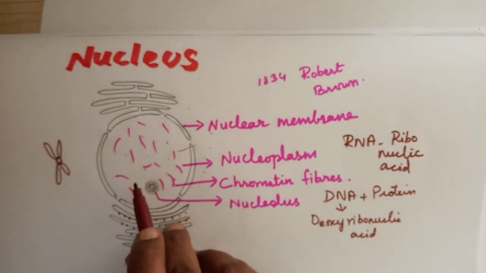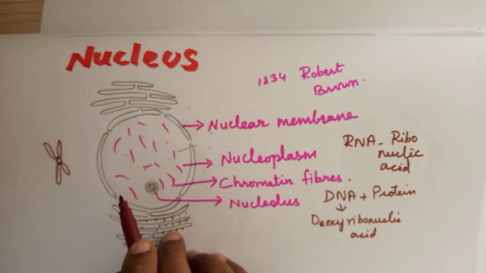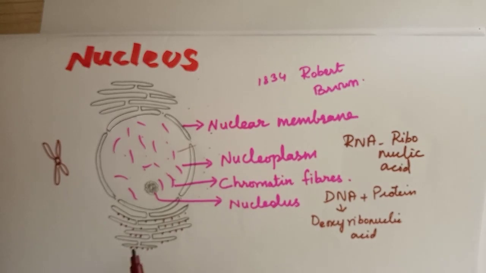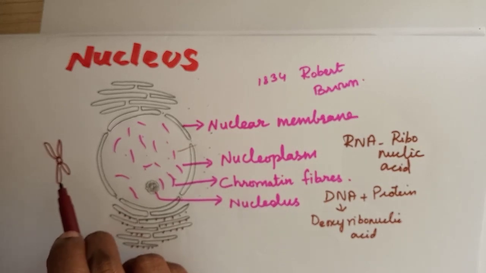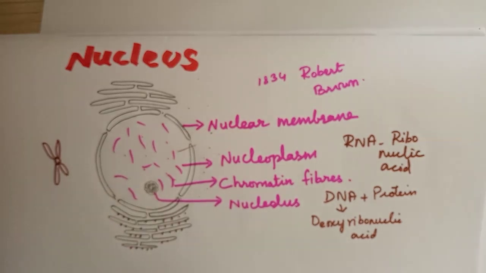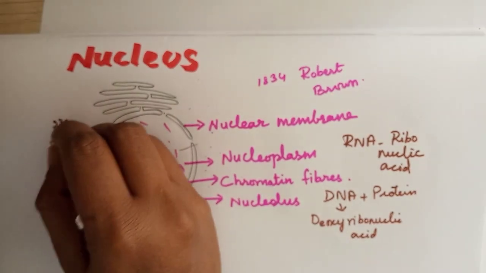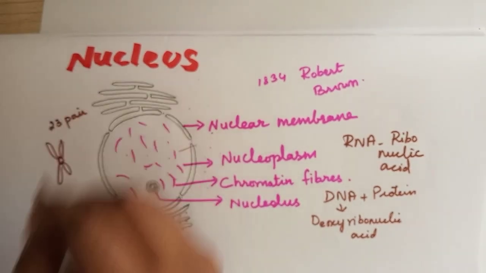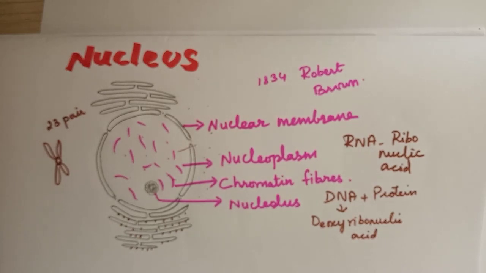So this chromatin network will pass the parental characters from one generation to another generation, because it will become chromosomes. So how many chromosomes do we have, children? We have 46 chromosomes, means 23 pairs of chromosomes. Understood?